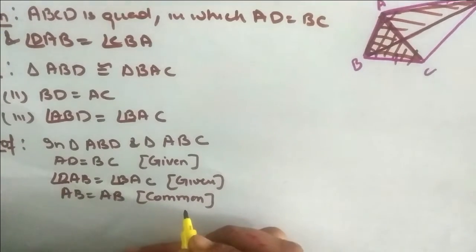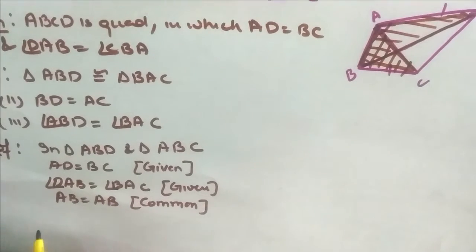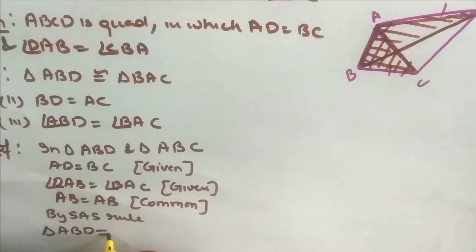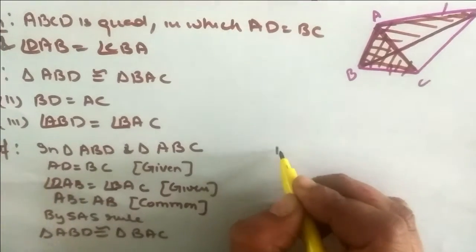Yes students, which congruency is used? By the SAS rule, triangle ABD is congruent to triangle BAC. Yes students, what is the second part?